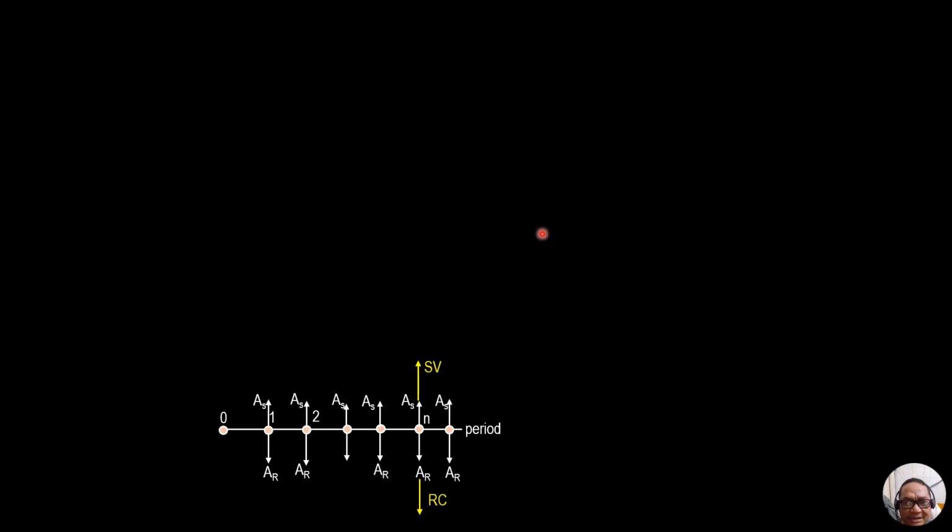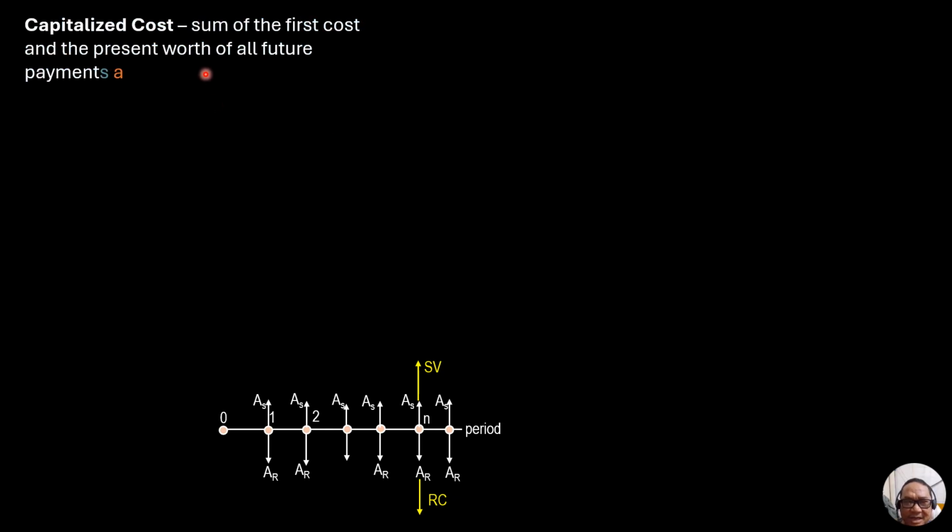So here I'll discuss capitalized cost and annual cost, or annual investment cost. We define capitalized cost as the sum of the first cost and the present worth of all future payments and replacements, which is assumed to continue forever.